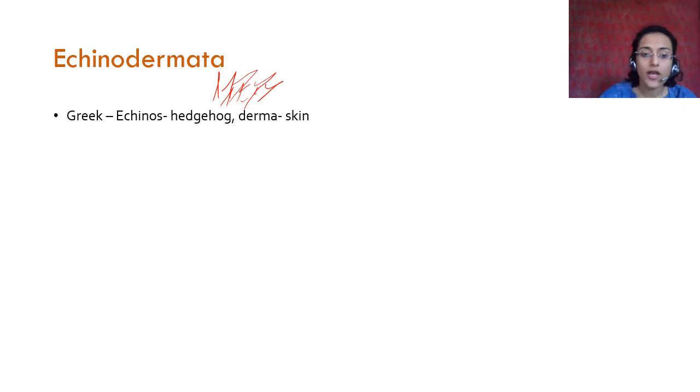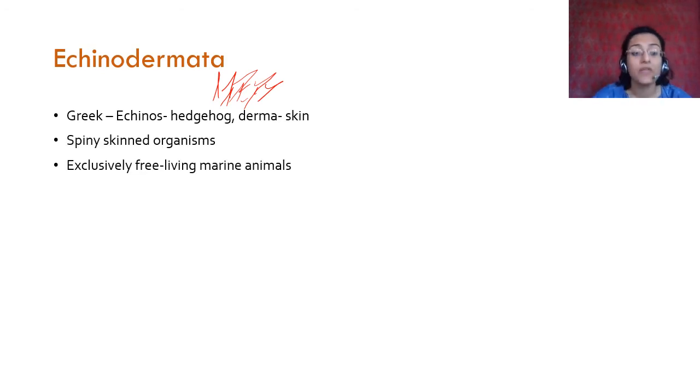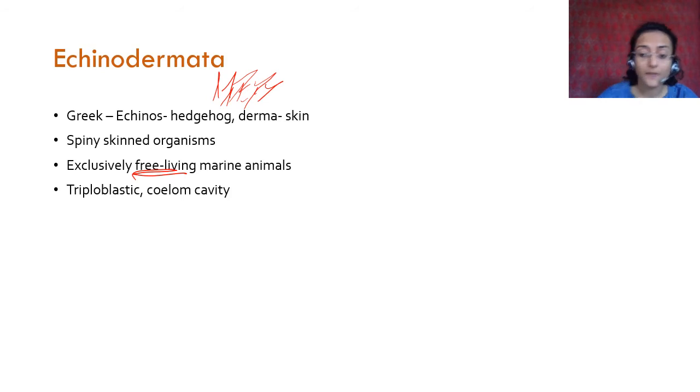So hedgehog, and derma means skin. So animals that have a spiny or spiky skin are echinodermata. Okay, they are spiny skinned organisms. They are exclusively free living. They are not parasitic. They live freely. They are not dependent on any other specific organism for their survival, and they're marine, so they live in oceans and places where there is high salt concentration in the water.